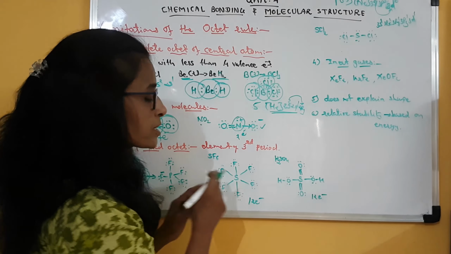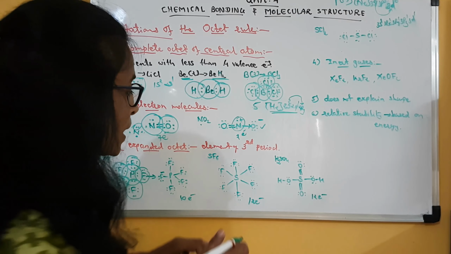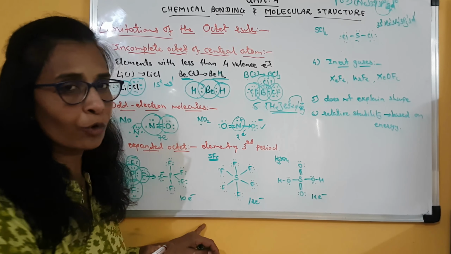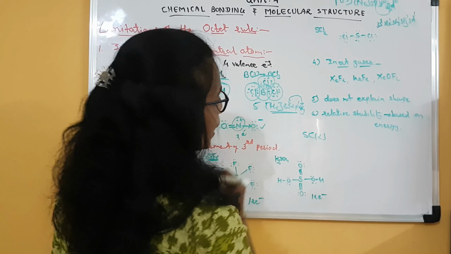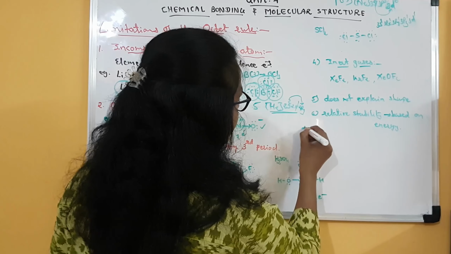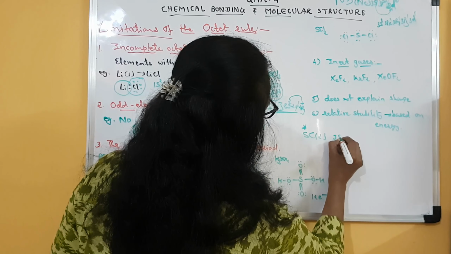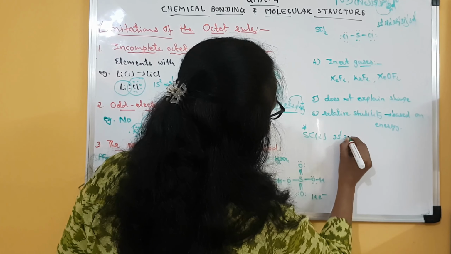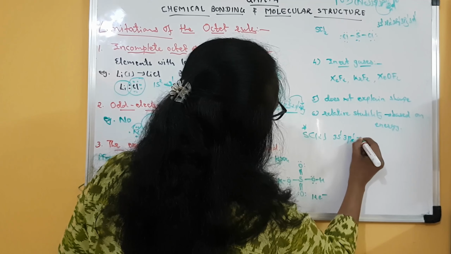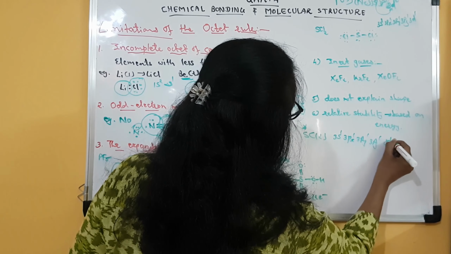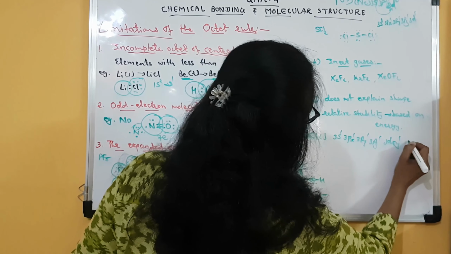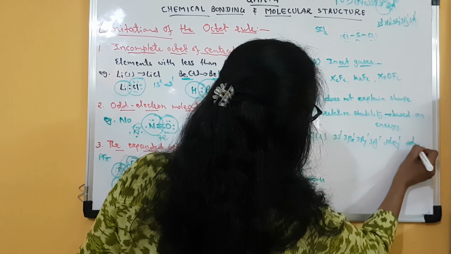Let us go for the compound of sulfur. Now this is sulfur hexafluoride. Sulfur is having atomic number 16. So like phosphorus, in the excited state its configuration will become 3s1, 3px1, 3py1, 3pz1, then 3dxy suppose 1 and 3dyz1.